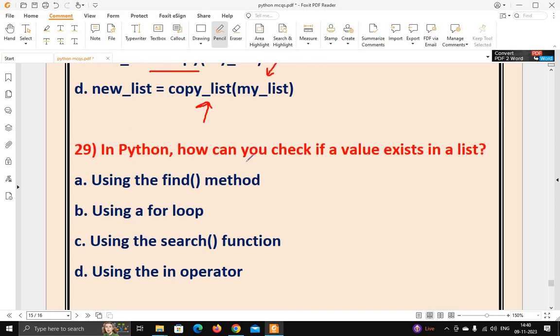Next, in Python, how can you check if a value exists in a list? Options are: using the find method, using a for loop, using the search function, using the in operator. If you want to check if a value exists in a list, what should you do? Options are: you will use the find function, you will use a for loop, you will use the search function, you will use the in operator. So it's very simple. If you want to check a value, simply use the in operator.